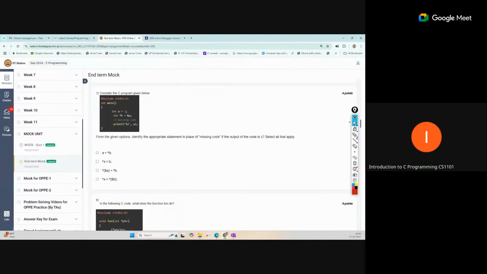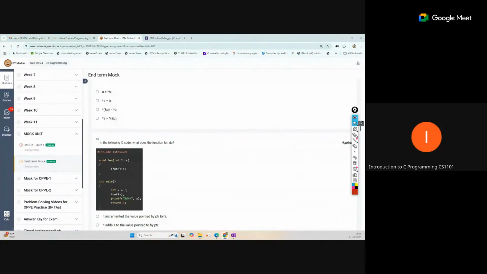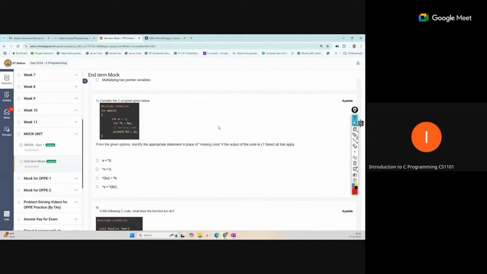Here we have some code. Identify the appropriate statement in place of the missing code, if the output of the code is 1, select all that apply. So which code will be correct and return 1 as output?